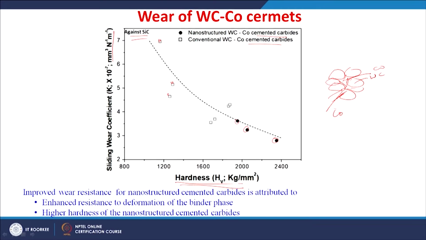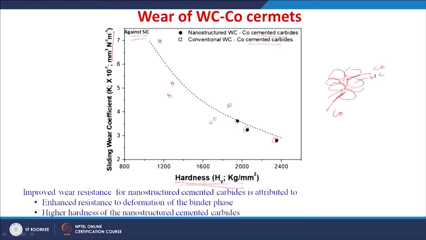So, while sliding against this harder silicon carbide, the material which is softer in nature, that is less hard, is easily smeared out or deformed or removed. Once the softer phase, that is the binder phase, is removed, then there happens a fracture of the ceramic grains, those are tungsten carbide grains.